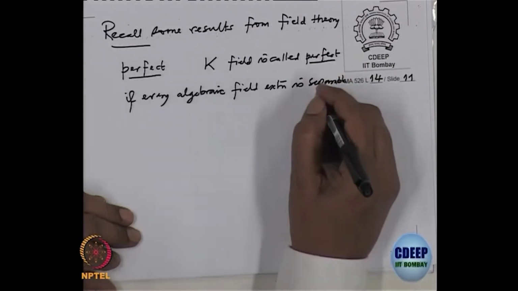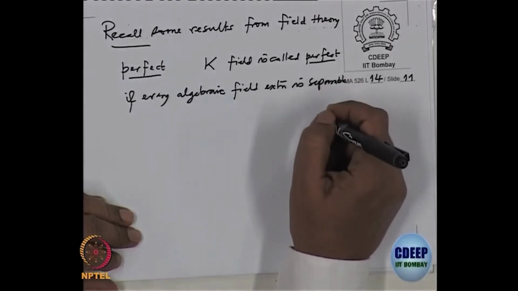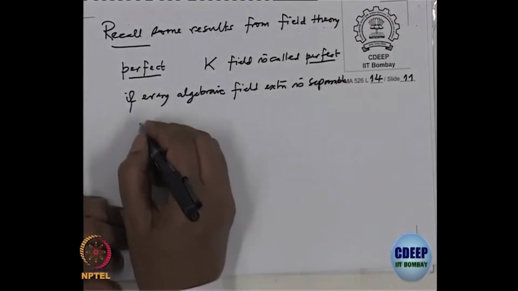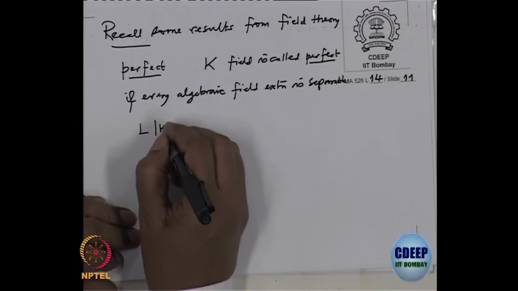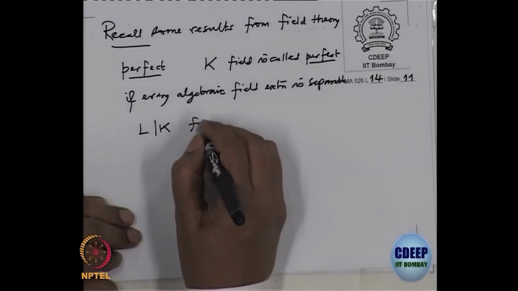And when do you say a field extension is separable? So we have L over K, an algebraic field extension.